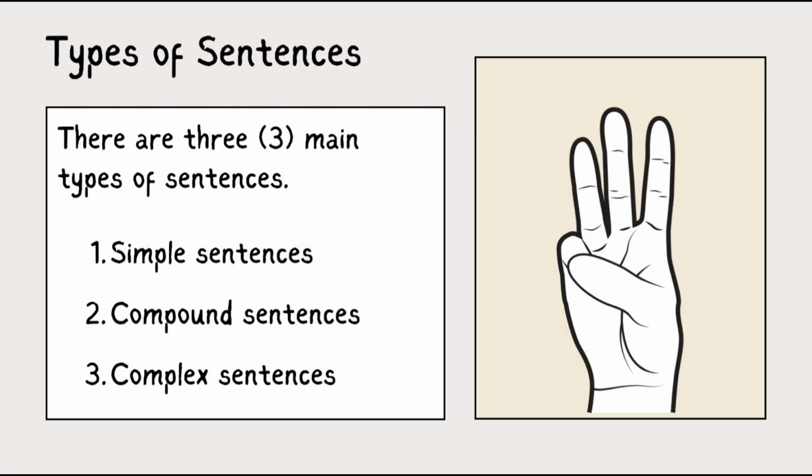Types of sentences. There are three main types of sentences: simple sentences, compound sentences and complex sentences.